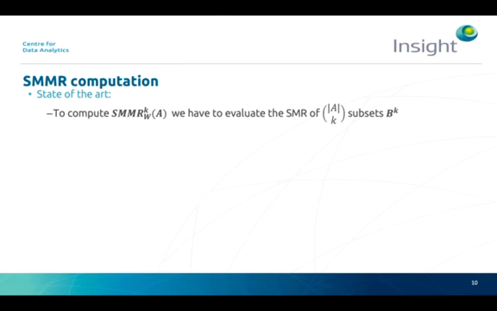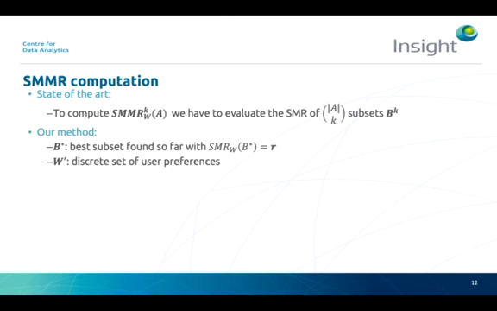The current state-of-the-art algorithm for the computation of the setwise minimax regret with a linear value function is a simple brute force method, which computes the setwise max regret for each possible subset B of A with cardinality k. With our method, we keep track of the minimum setwise max regret R of the best subset B star found so far. Also, we consider only a discrete subset of user preference weight vectors.